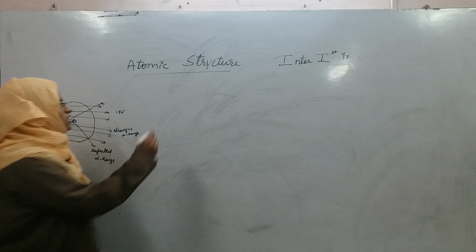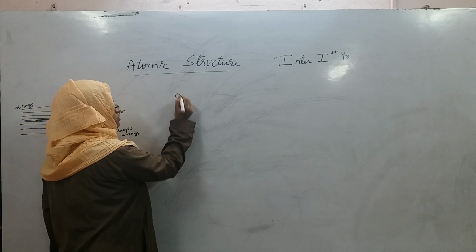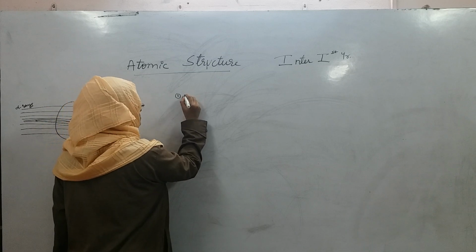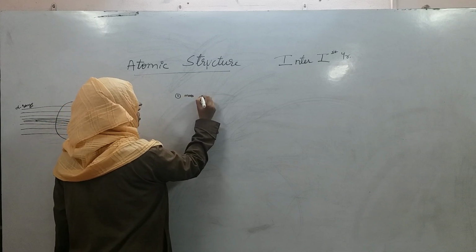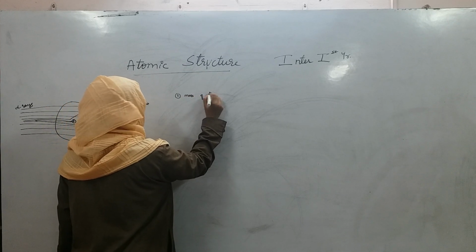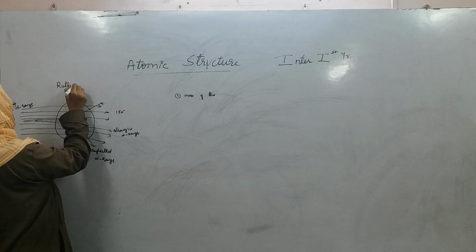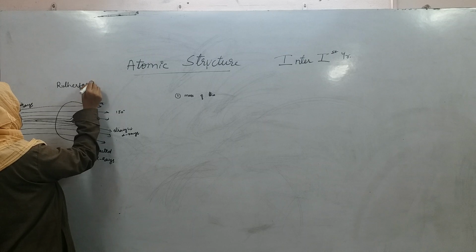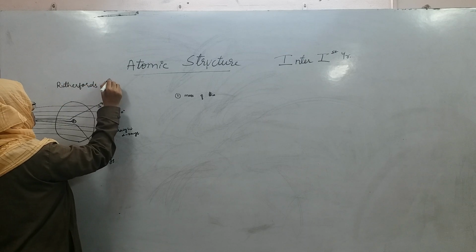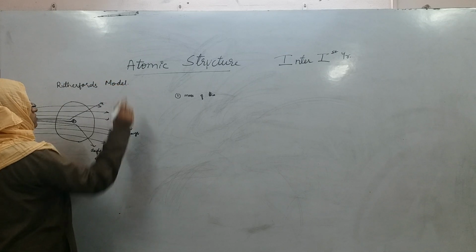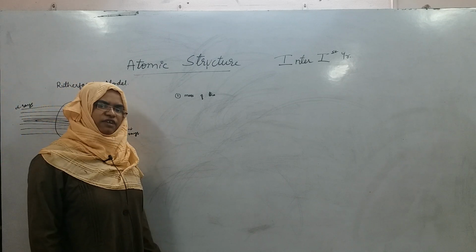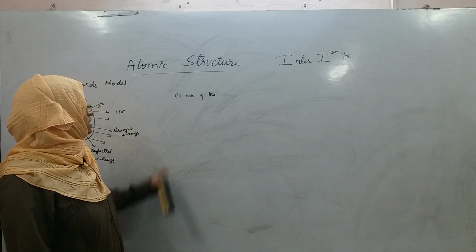These were the points of Rutherford's model, right. This model is Rutherford's model, also called the alpha rays scattering experiment.